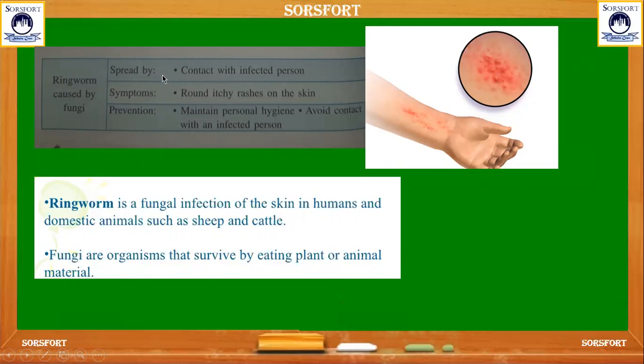It also spreads by contact with an infected person. If you have contact, like when we touch their hand or any place where they have the rashes, other healthy persons also get those rashes on their body. This is how it spreads, and the symptoms are round itchy rashes. Here you can see the itchy rashes on the screen. And how can we prevent this from spreading? Maintain proper hygiene, and we should avoid contact with the infected person.